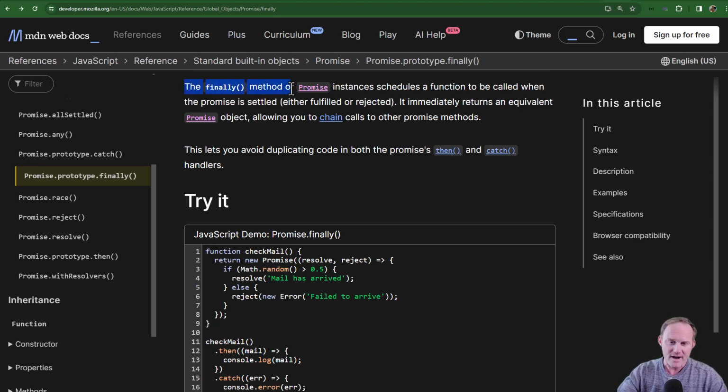But the finally method of promise instances, so you need a promise object, schedules a function to be called when the promise is settled, whether it's fulfilled or rejected. It immediately returns an equivalent promise object, allowing you to chain other promise methods. Okay, really what this comes down to is this is the combination of then and catch.